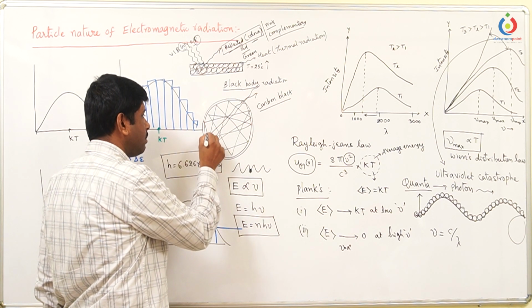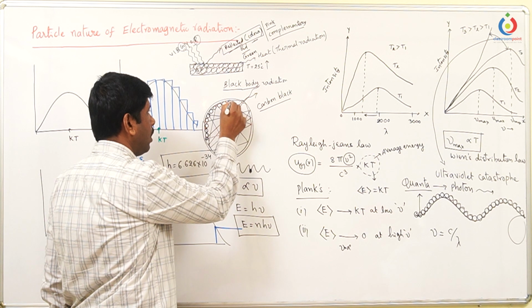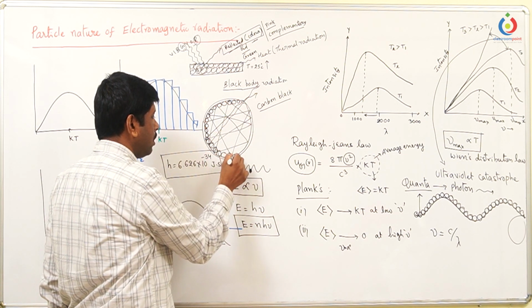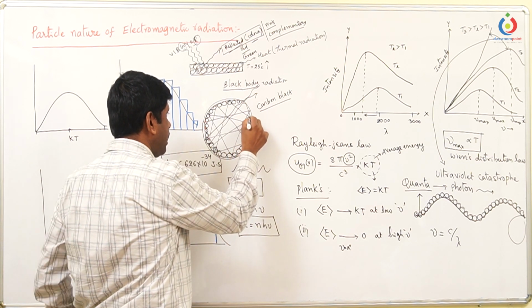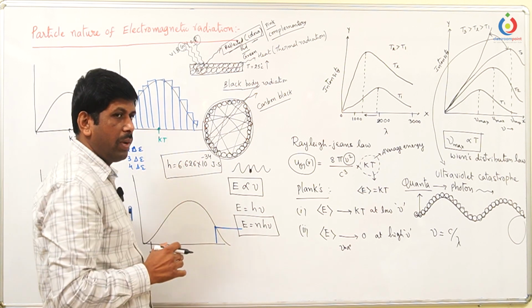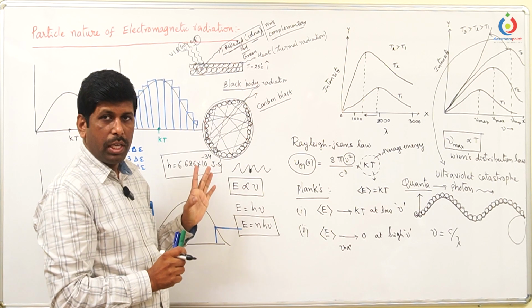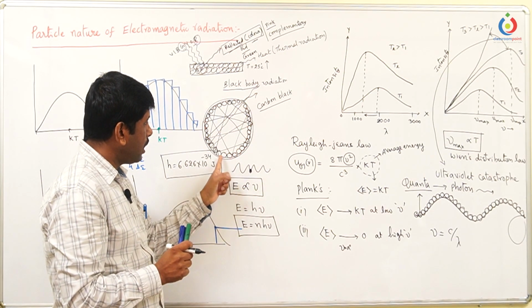Actually, the atoms present on the wall of the black body absorb a part of the electromagnetic radiation and the remaining gets reflected.